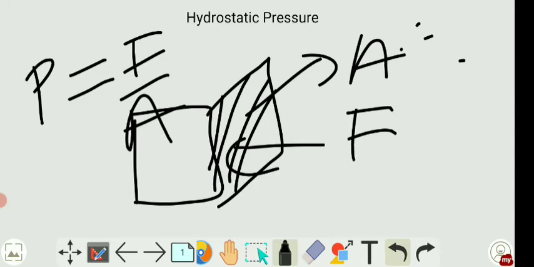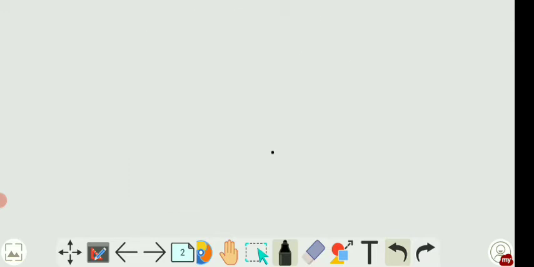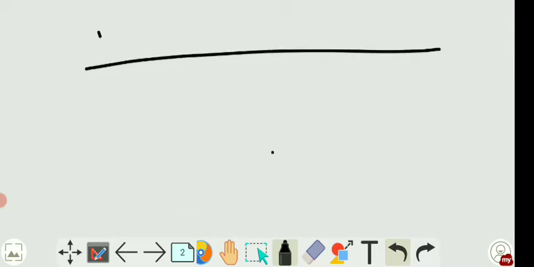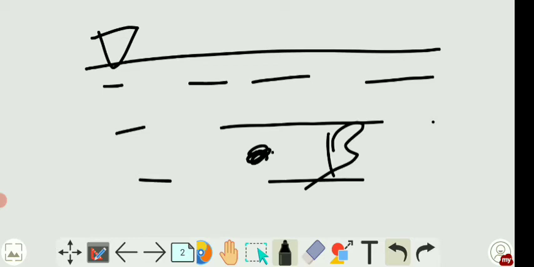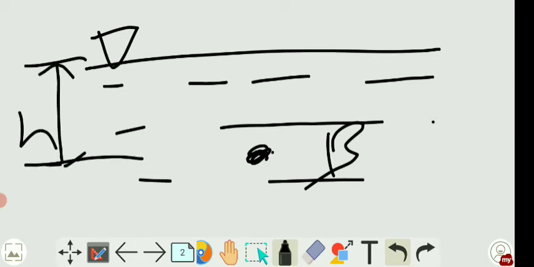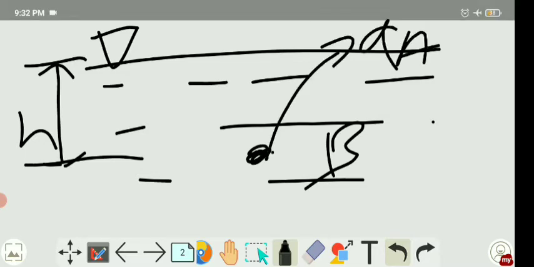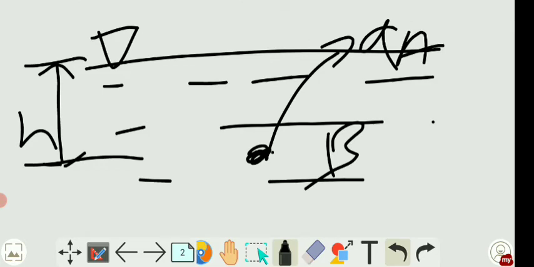Similarly, we define a hydrostatic pressure. Suppose this is some lake and this is the top surface filled with water. Consider this point as B, at a depth h from the top surface, and as it is infinitesimally small, let's define an area dA. The area of that point is dA, and it is at a depth h.